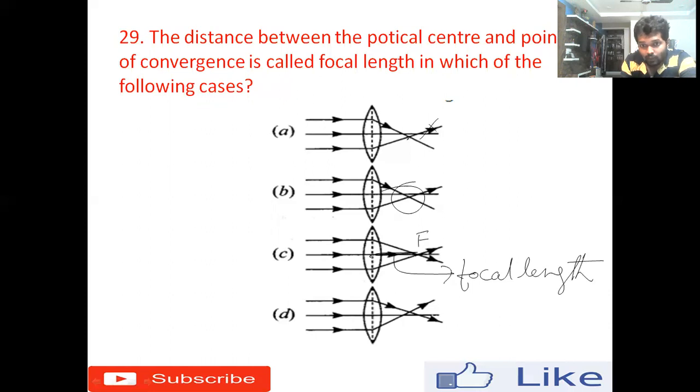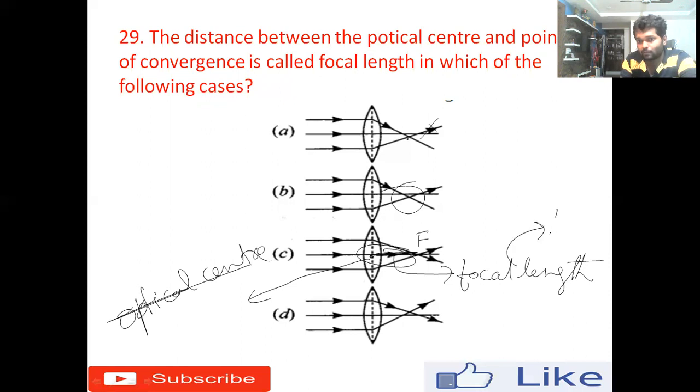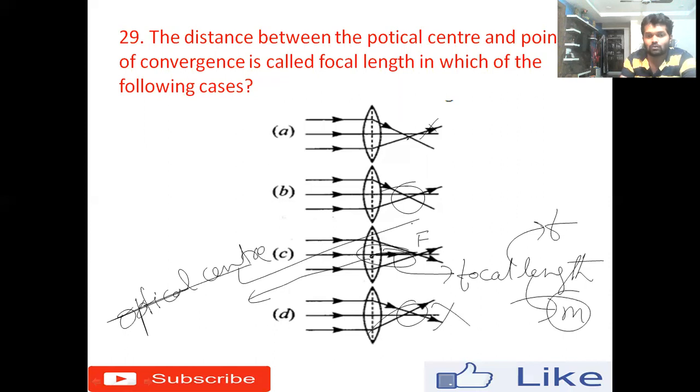And this point is called the optical center. Optical center is the center part of the lens. The distance between the optical center and the focus of the lens is called the focal length, which is represented with a small f and which is measured in the SI unit of meter. And in option D, what is happening? It is formed above the principal axis. This is wrong. So the right answer for this question is option C. All right.